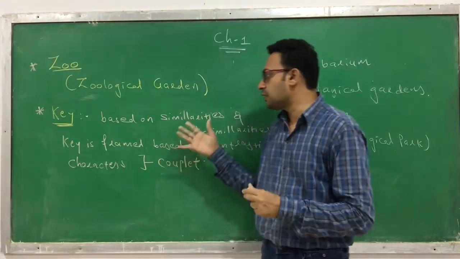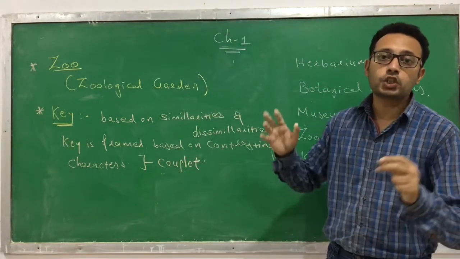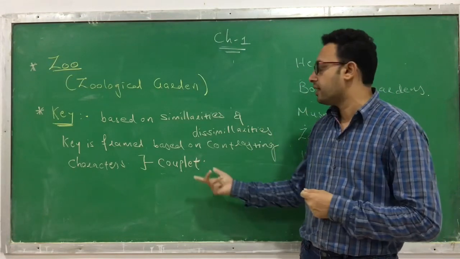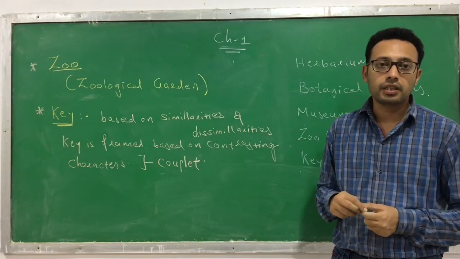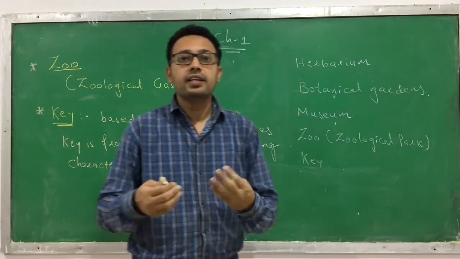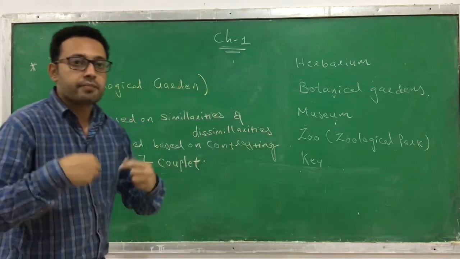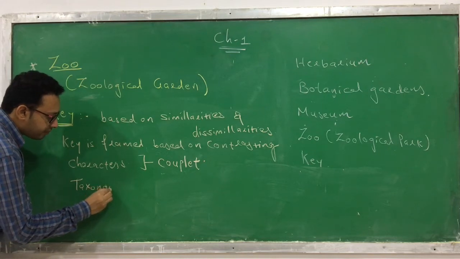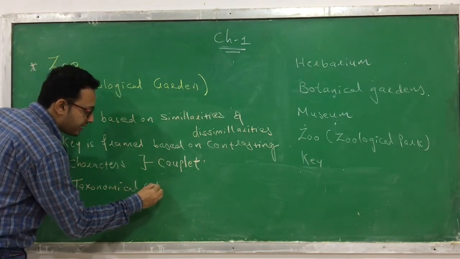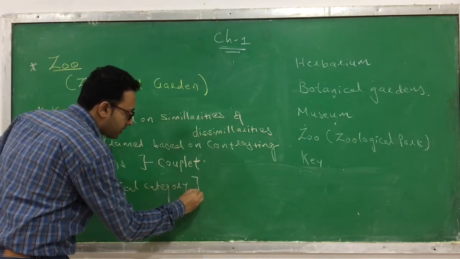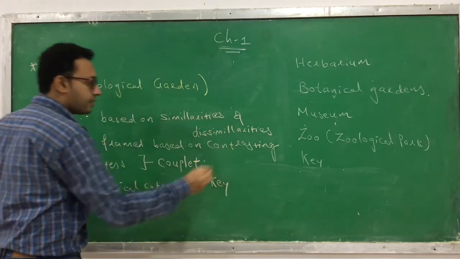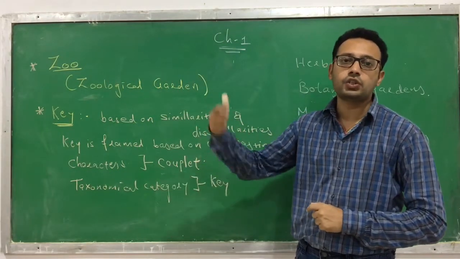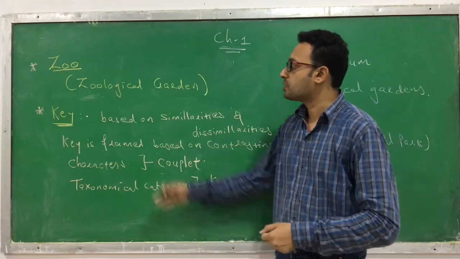So based on the similarities and dissimilarities, and the contrasting characters you can find in living organisms, these two contrasting characteristics we call a couplet. And thus we identify the living organism. You can frame a key for every taxonomical category. Every taxonomical category has its own key. For family there is a key, for genus there is a key, for class or order there is a key. So this is called a key.